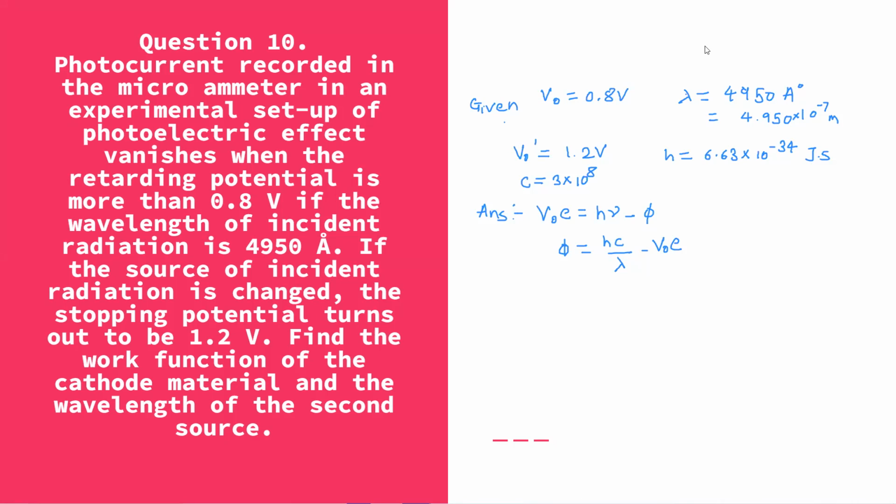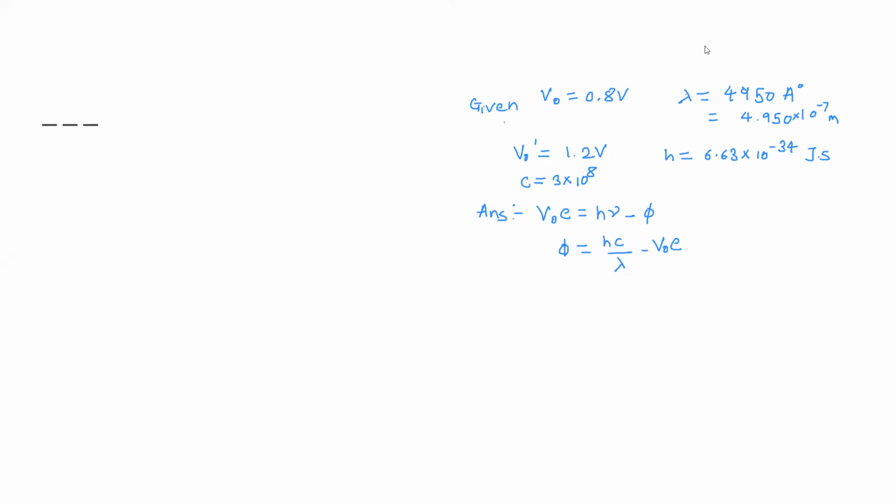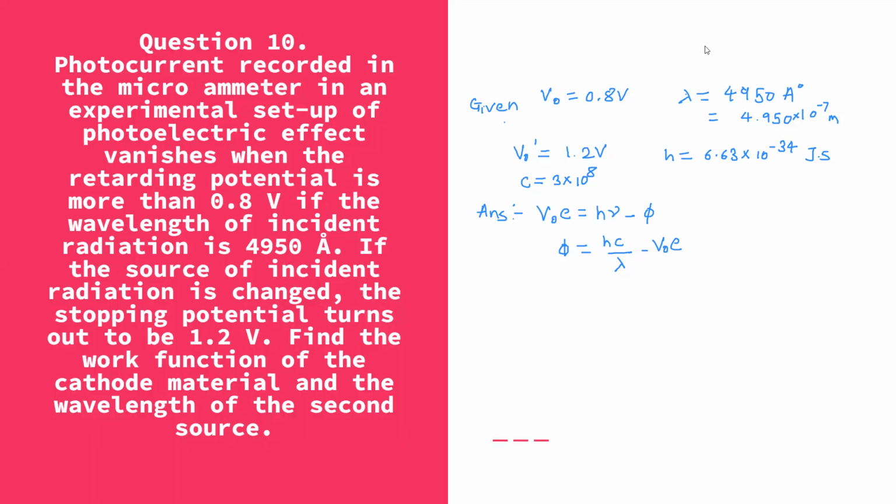So two conditions are given. In the first case, stopping potential is 0.8 volt, and in the second case it is 1.2 volt. In the first case, when stopping potential is 0.8, the wavelength is given, that is 4950 angstrom. h and c are constant values. So we'll try to find out the work function and the second wavelength.